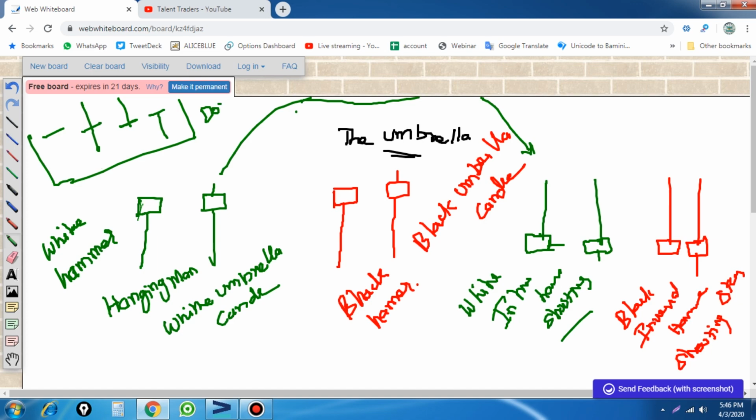So those are the doji patterns, and next we are going to see the hammer patterns. There are four kinds of hammers, also called the umbrella group of candles. Using these candles, we will find out whether the trend is going to continue or reverse, everything based on a single candlestick. We have other patterns too, double, triple and even multiple candlestick patterns, but we will see them one by one. Now we are seeing single candlestick patterns, which give you a more reliable trend reversal or continuation signal.